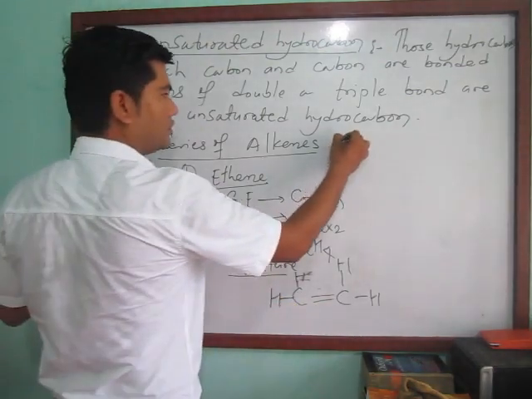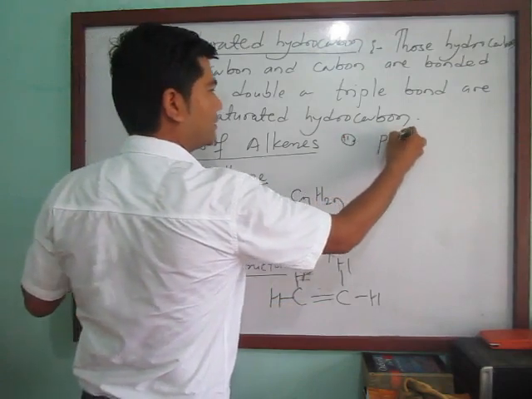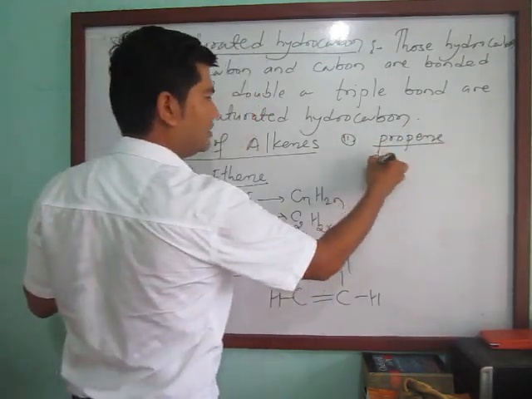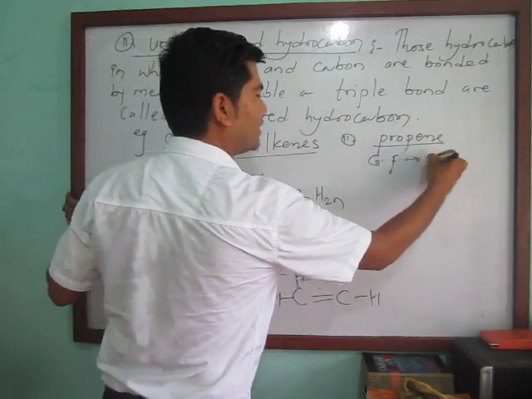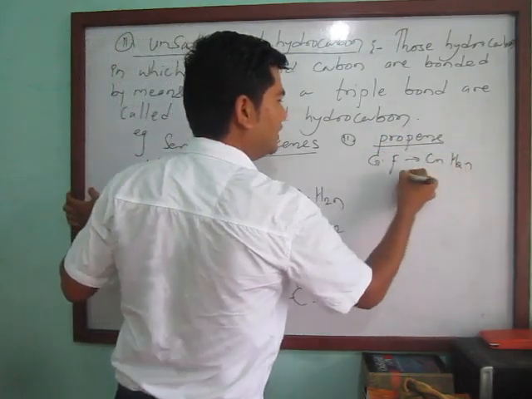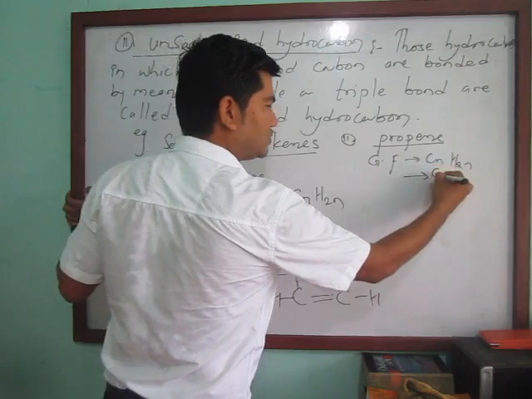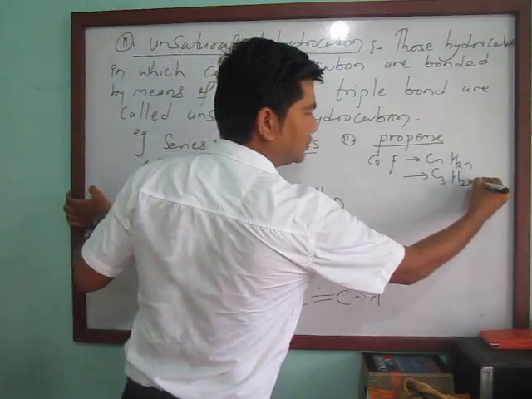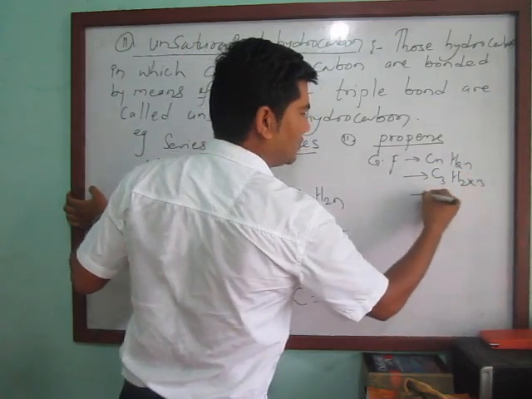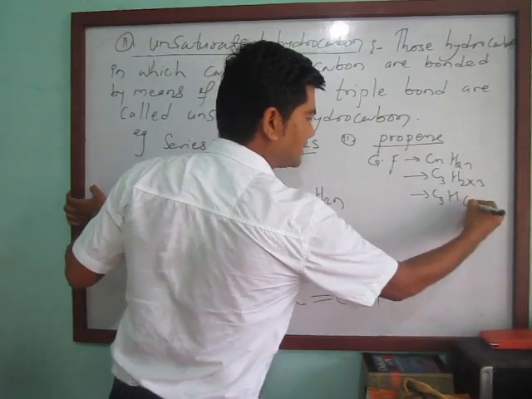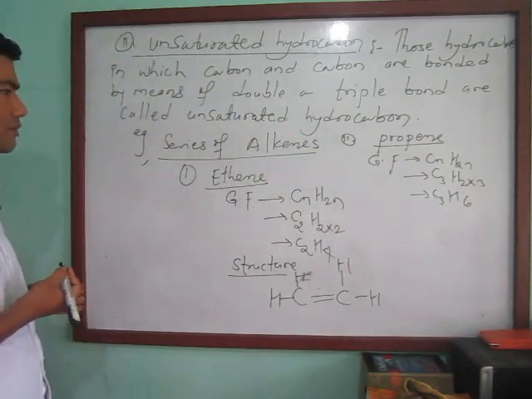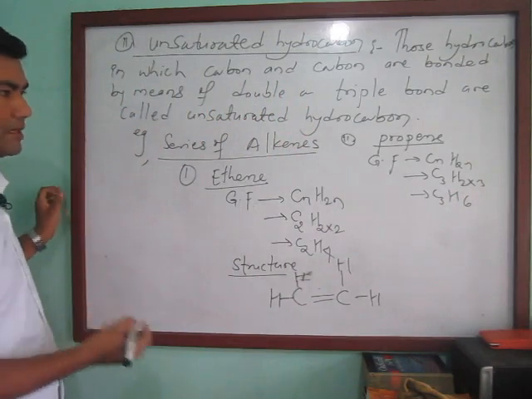Similarly, number 2, let's see propene. The general formula is the same, CnH2n. In propene there are 3 carbon atoms, 2 into 3, how much? C3H6. C3H6 is the molecular formula of propene.